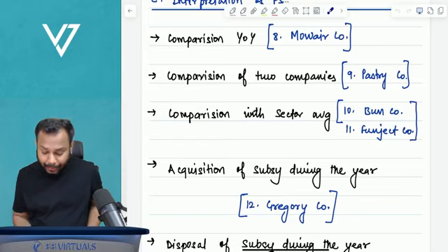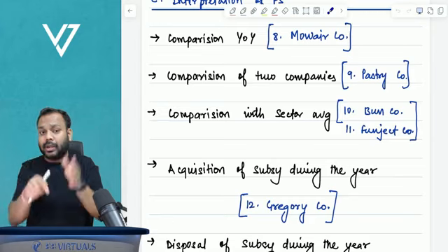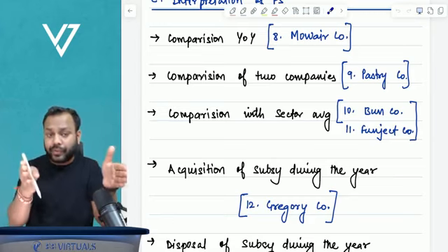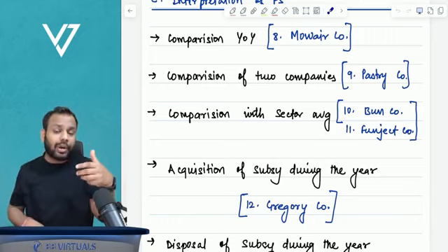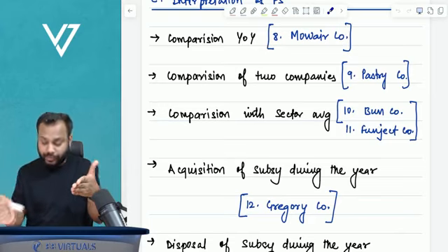Second type, comparison of two companies. Same year, but two companies. Google versus Microsoft for 2025. How Google performed in 2025 versus how Microsoft performed in 2025.